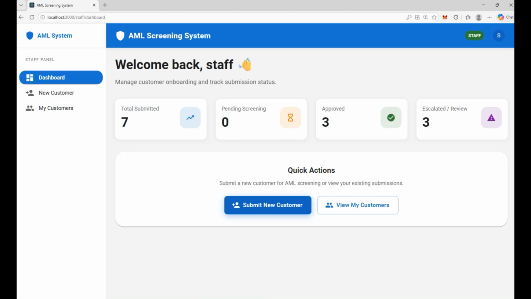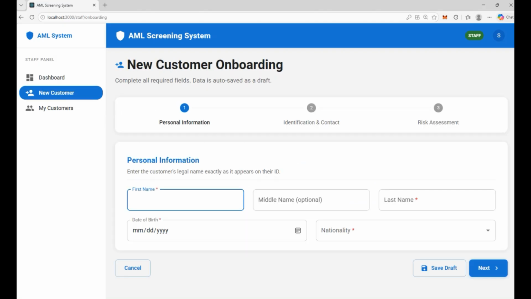Now let me show you an opposite scenario. So we'll take an example of a customer who is on the UN sanction list. Here the person's name is an actual name. Okay, his name is Abdul Rahman